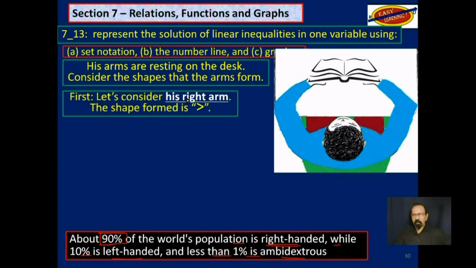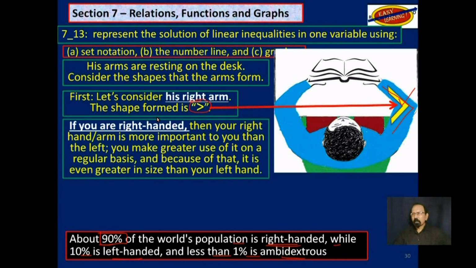Let's consider this boy's right arm. The shape formed is this shape here, this shape here. His right arm, like that, and like that. Now, if you are right-handed, then your right hand or arm is more important to you than your left.